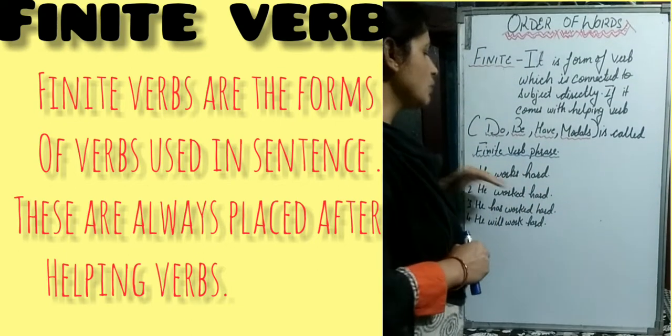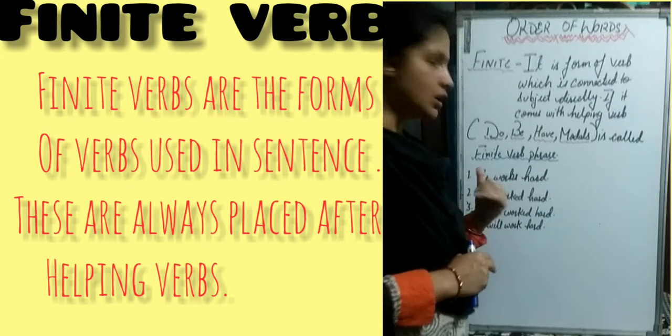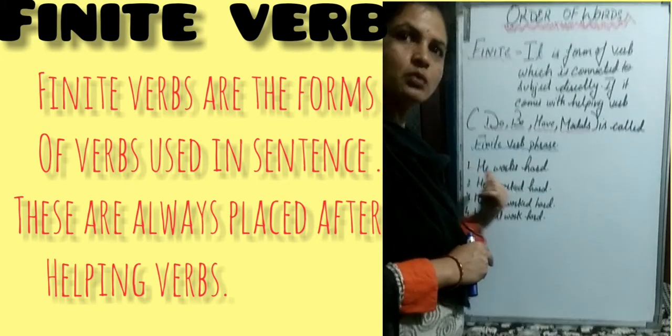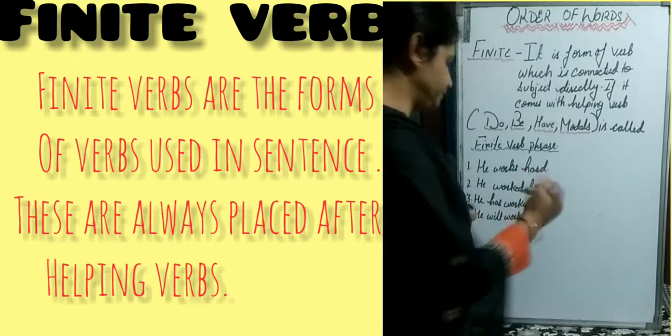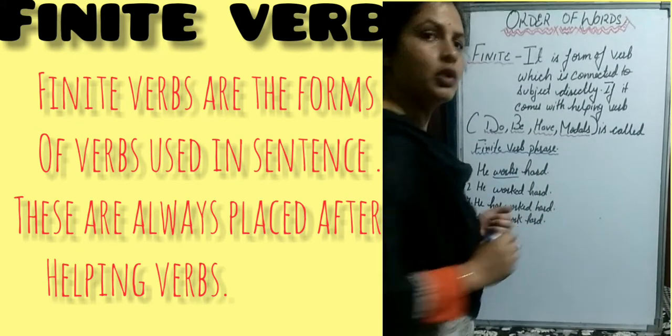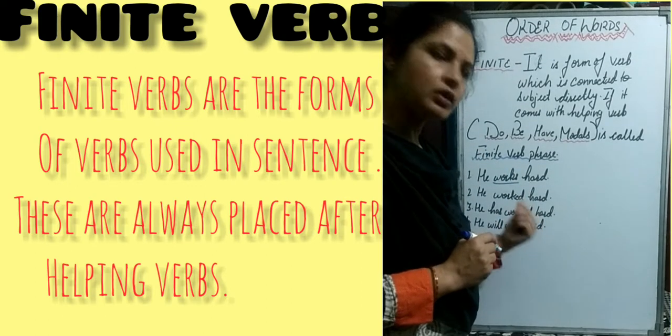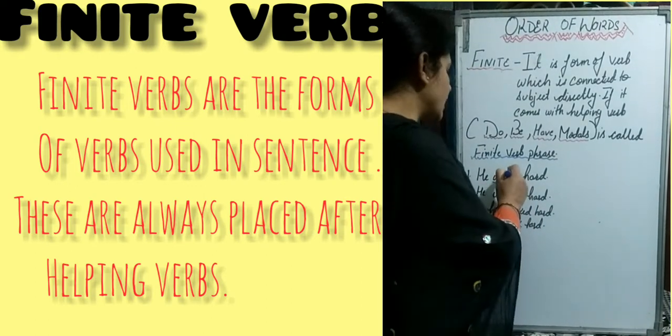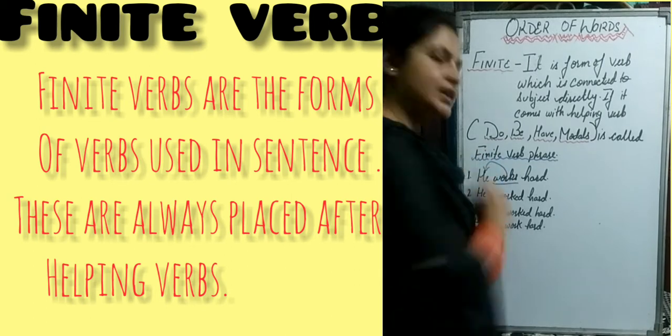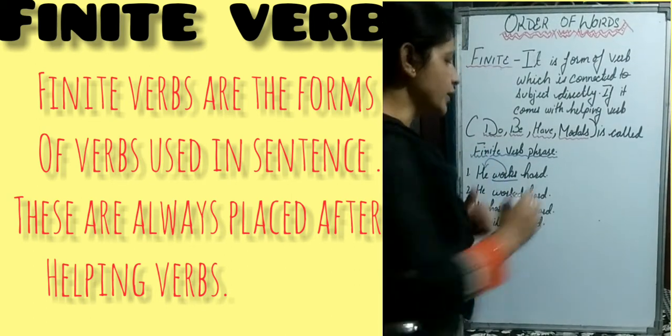First, he works hard. He is the subject, works is the verb. Which verb? Finite verb. Why is it a finite verb? Because it is directly connected with the subject.